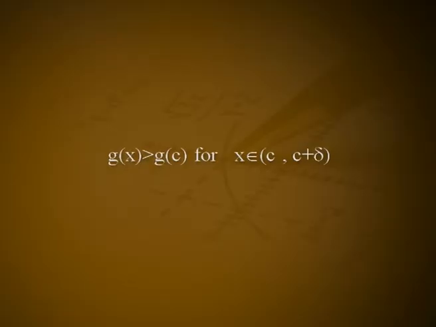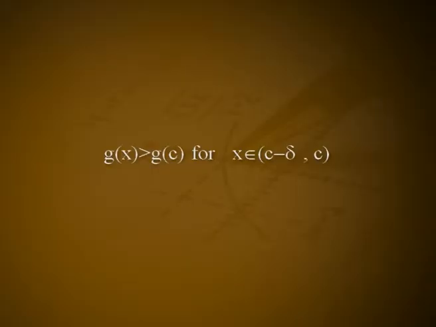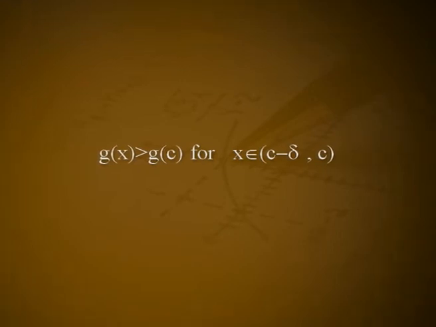Since g is differentiable, g'(c) exists. If g'(c) > 0, then by the previous theorem, there exists δ > 0 such that g(x) > g(c) for x in (c, c + δ). If g'(c) < 0, then there exists δ > 0 such that g(x) > g(c) for x in (c − δ, c).